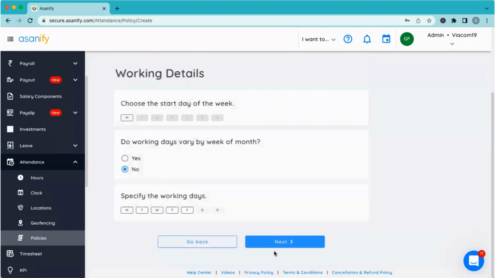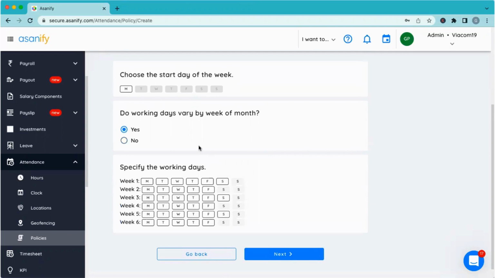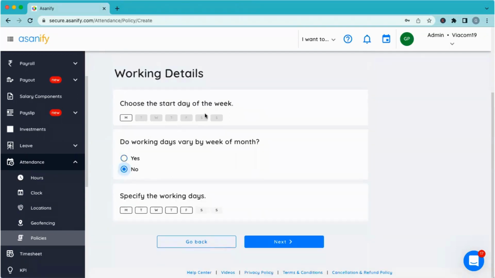So this is a one-time activity of setting up the policy, and it's important to understand each of these parameters so that going forward, whenever the employees are clocking in and out, the policy comes into effect. Then I can say what is the start day of the week. Do the working days vary by the different weeks of the month? Now, often it happens that second Saturday is off or fourth Saturday is off. In Asanify, you can actually define it by the week, what Saturdays are working or what Sundays are working, week by week status. Or if it is constant for you for the entire month, you can just say that my work days don't vary by the week. It starts at Monday and it continues till Saturday every single week.